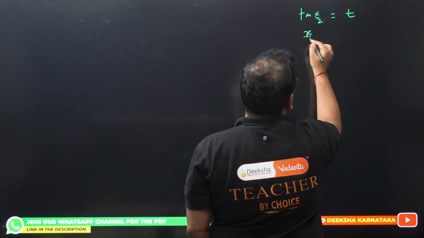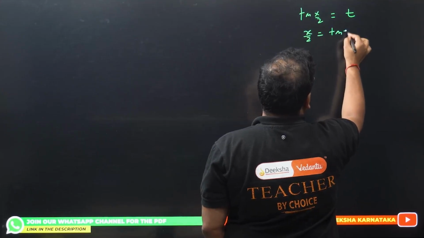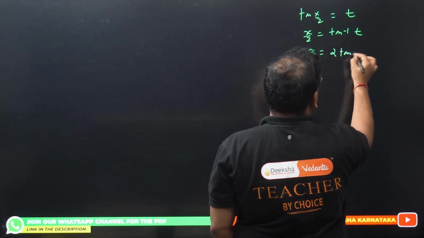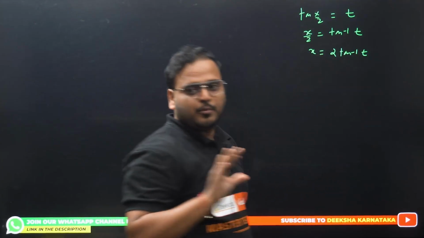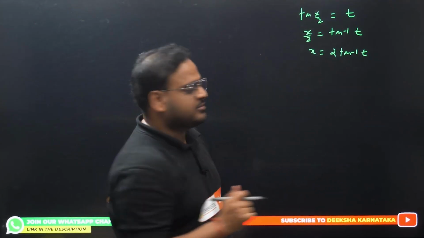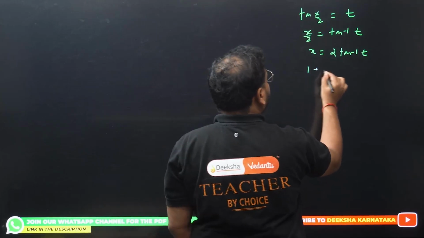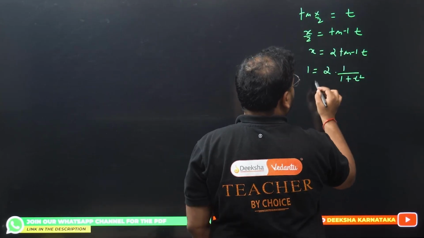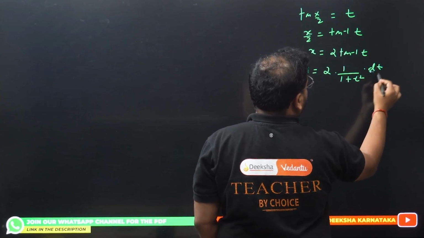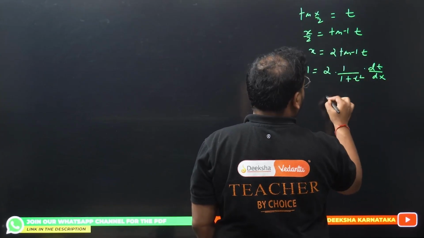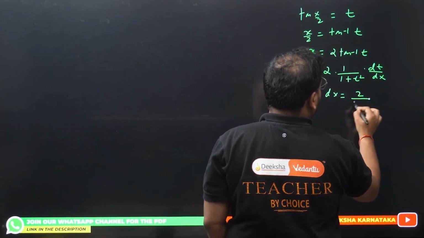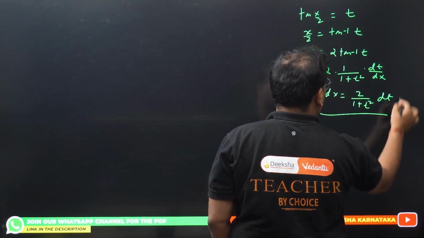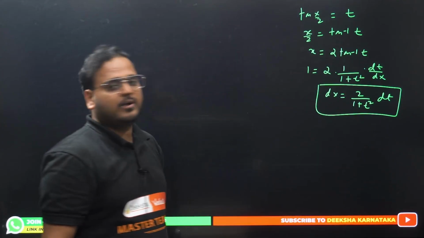I get x by 2 as tan inverse of t. So I get x as twice tan inverse of t. No problem over here. Now I'm going to take the derivative. It will become twice of 1 upon 1 plus t square. That's my derivative, dt by dx actually. So dx equals twice of 1 upon 1 plus t square dt.